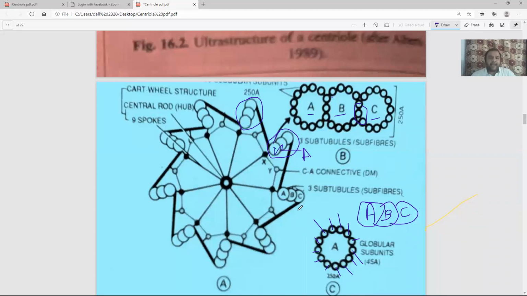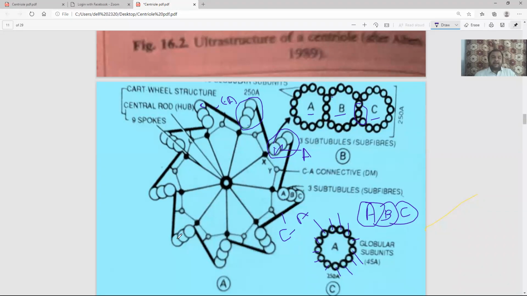Now another feature is that adjacent triplets are in communication with one another. They are joined with each other. How? There is a structure called CA linkage. You can see here, CA linkage. If you have to draw the diagram in the exam, first draw nine such triplets. Then you draw the CA linkage. It's an amorphous proteinous material.